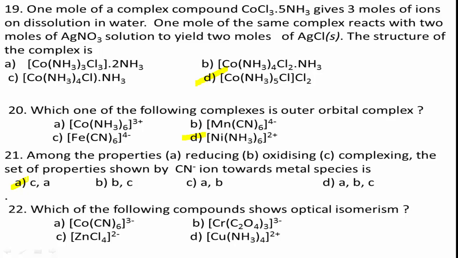[Cr(C2O4)3]³⁻ shows optical isomerism because its mirror image is not superimposable. It is a complex of the type M(AA)3. Three symmetrical bidentate ligands, oxalate ligands, are attached to the Cr atom. The complex is optically active and exists in the form of D and L isomers. Therefore, the correct answer for this question is option B.